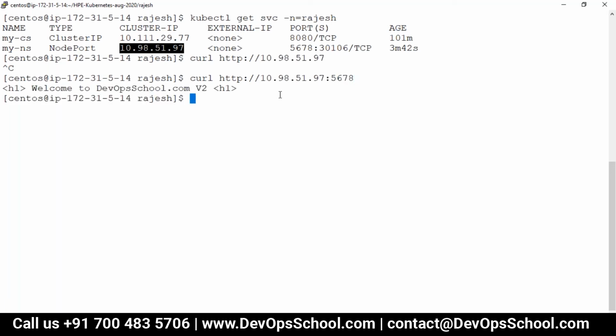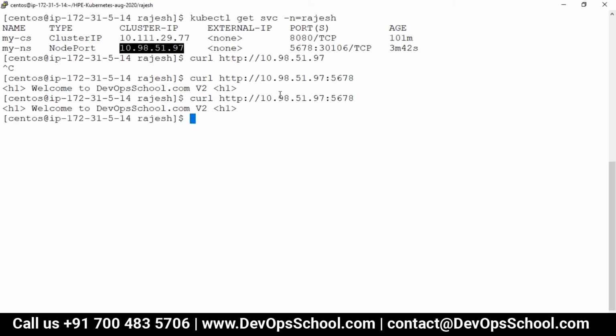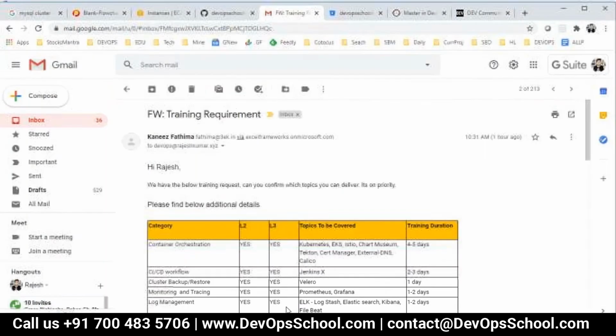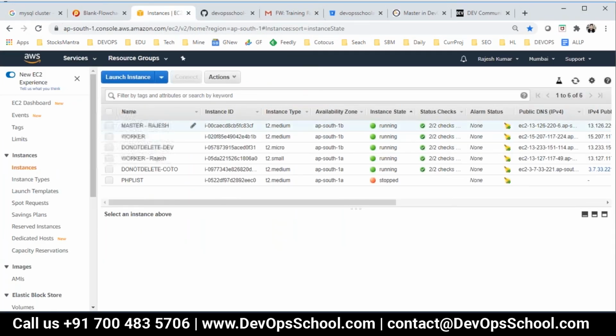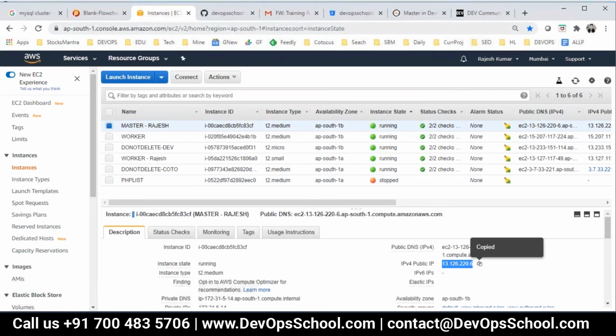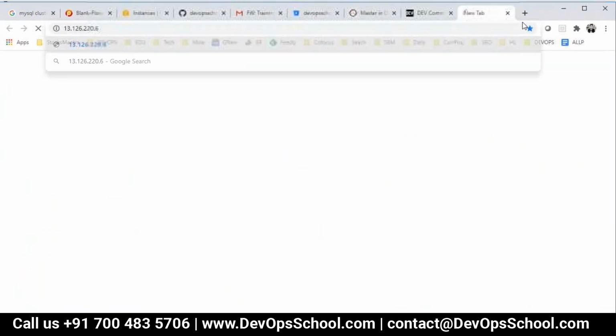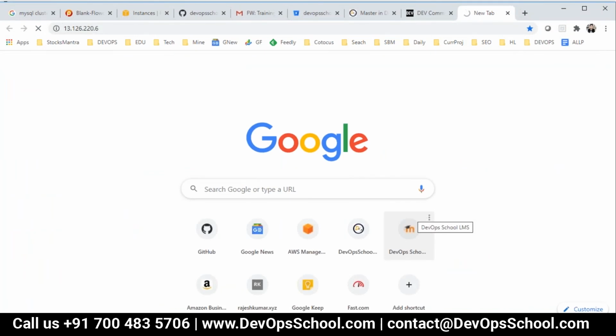5678. And guys, wait, the software is running. Now which pod has come? You don't know. One of the pods is ready every time. Now this is inside the cluster, but I want to access it from outside the cluster. For that, I will use any of the nodes, including master or worker, and use their IP address. If I hit this IP address, nothing comes.